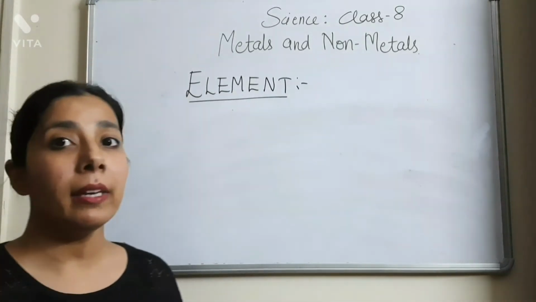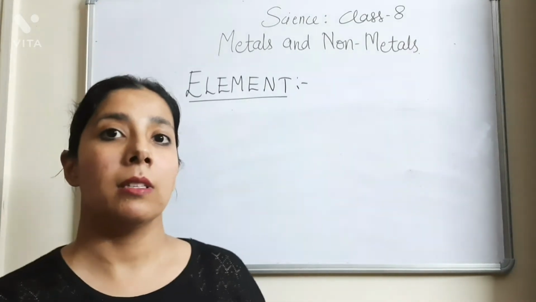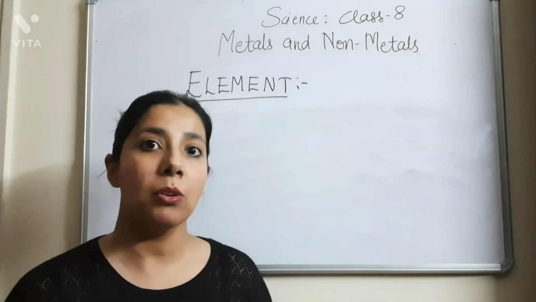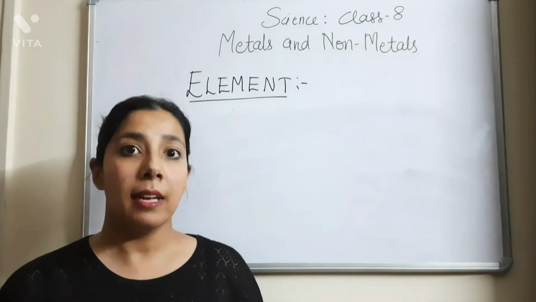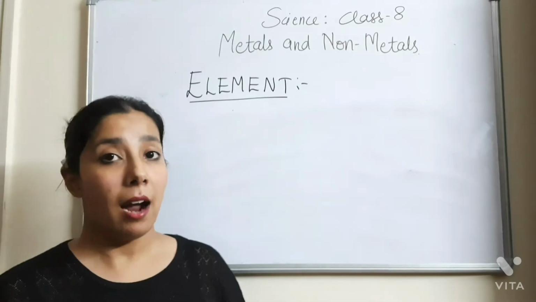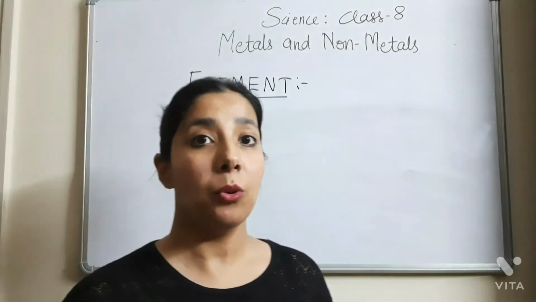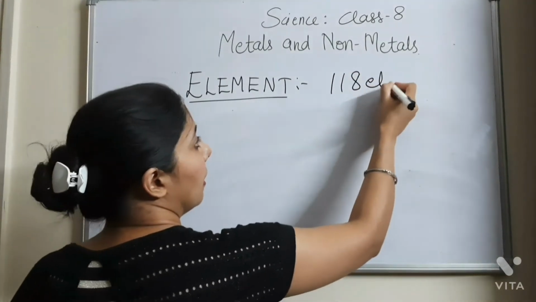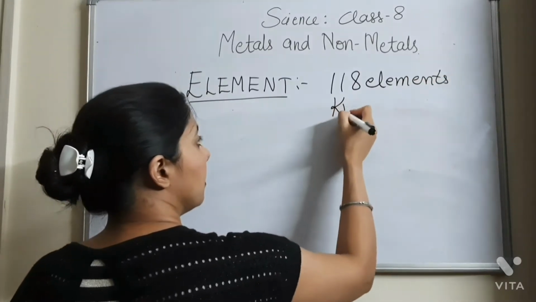But how many elements do we have? How many elements are known to us? What is the count of the elements? If I consider the population of India, the count is around 132 crores. Then what is the count of these elements? Are they also in lakhs? Are they also in crores? No. The number of elements known to us is 118 elements. 118 elements known to us till date.